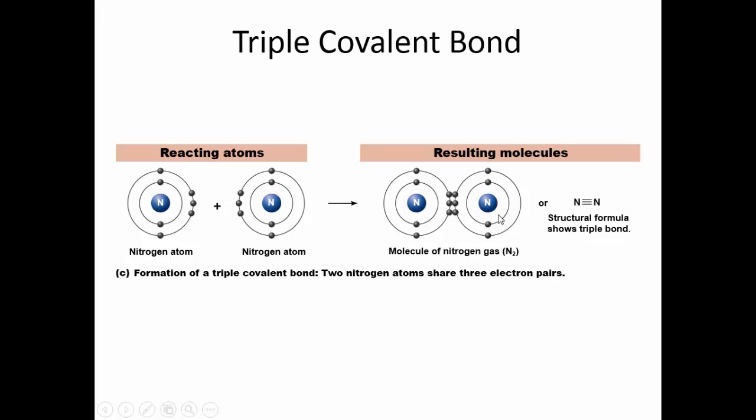In a triple covalent bond, we have 6 electrons total shared, 3 pair. And this is another example of a molecule that's not a compound. Here, 2 nitrogen atoms are going to share their 6 electrons. We'll have a triple bond between them, and we'll have a molecule of nitrogen.